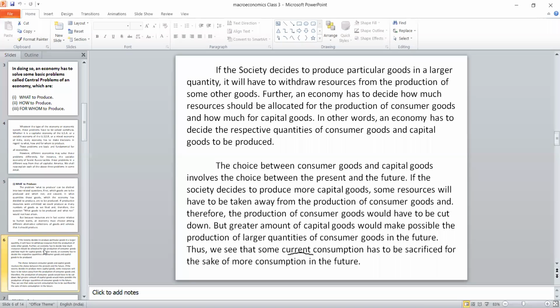Even now, we are having a pandemic situation. Even though it is a pandemic situation, we are giving more priority to necessities like milk and vegetables, which we are allowing. But other services or manufacturing of capital goods, we are restricting. Why? We are considering the present situation and deciding that all the allocation should be for the essentials. So the current situation is the right thing to understand what to produce and what not to produce.